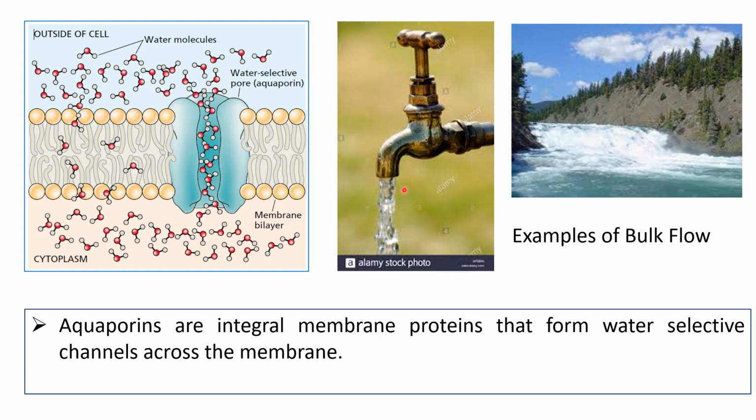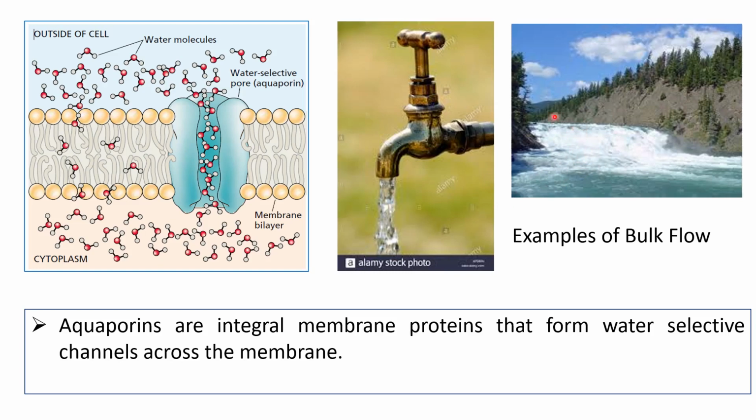Another example of bulk flow is a tap with running water. Here a large number of molecules pass per unit time from this tap. So this is an example of bulk flow. Another example of bulk flow is a natural river flowing.